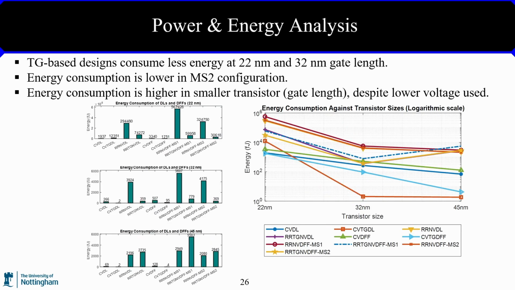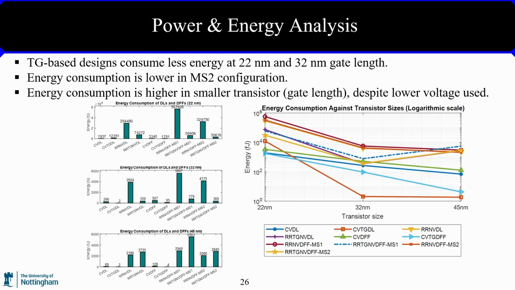Next, power and energy analysis was also carried out on the designs. The average energy consumption of these designs is measured over a clock period of 20 microseconds. The results are presented in the form of bar chart and line chart as shown here. Based on the result, there are three observations. Number one, transmission gate-based designs consume less energy compared to pass transistor-based designs at 22 and 32 nanometer only. Number two, energy consumption is observed to be lower in MS2 configuration. And number three, energy consumption is higher in a smaller transistor, despite lower voltage being used for smaller transistor.